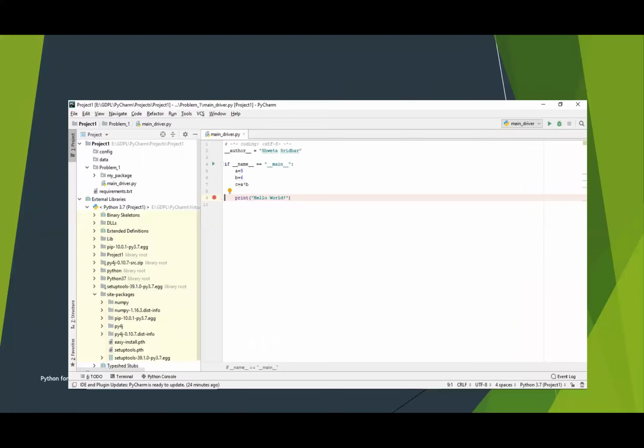And the interface of PyCharm looks like this. Here, the main directories will be placed over here, and this is the scripting window where we are going to write the program.